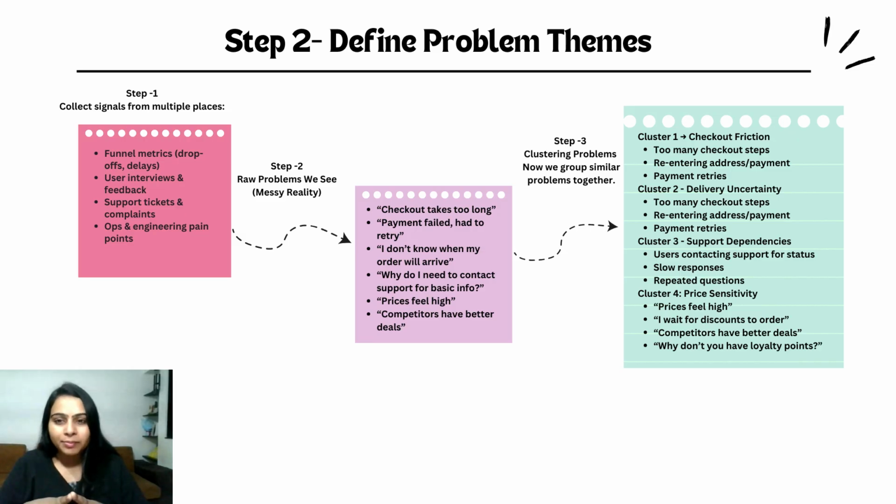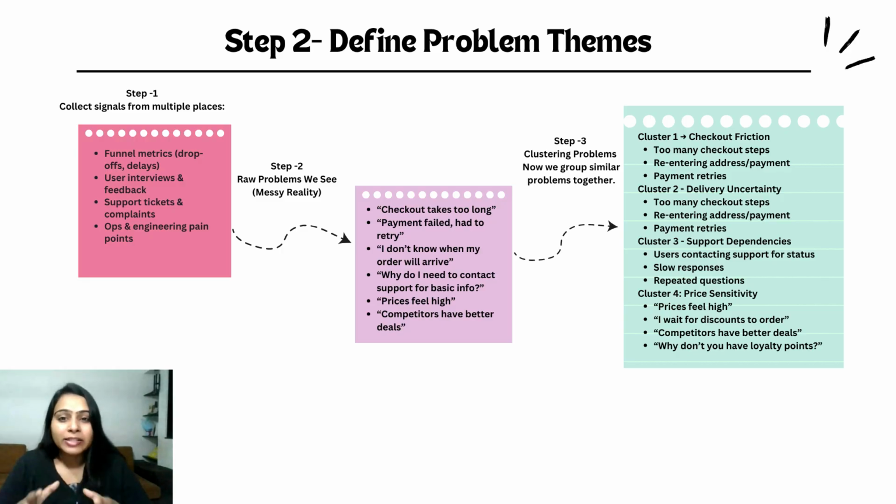Define the problem themes. Alright, now we need to step into the messy reality. And this is where we start making sense of all the signals we have got. First things first, we don't rely on opinions. We gather signals from everywhere. Funnel metrics, drop-offs, user interviews, support tickets, ops and engineering pain points.